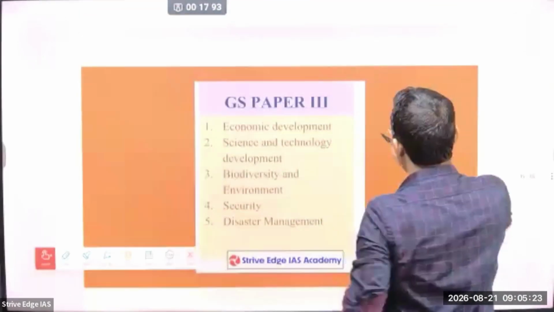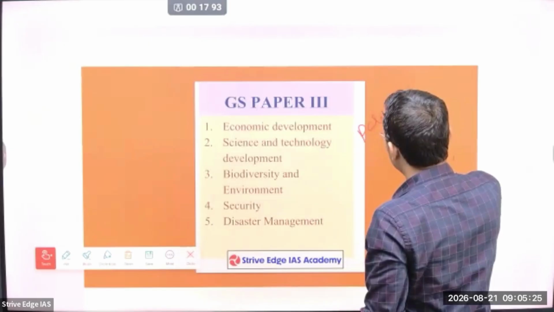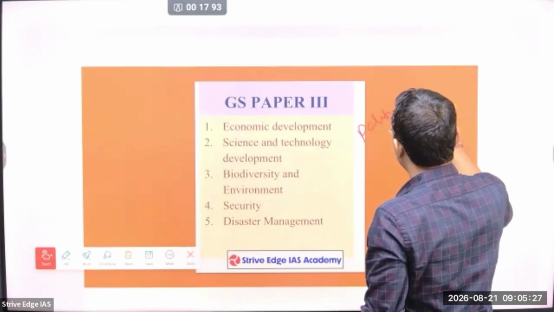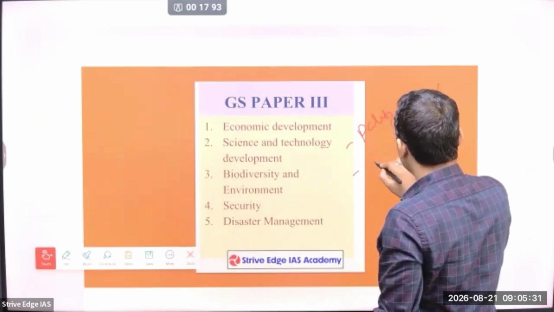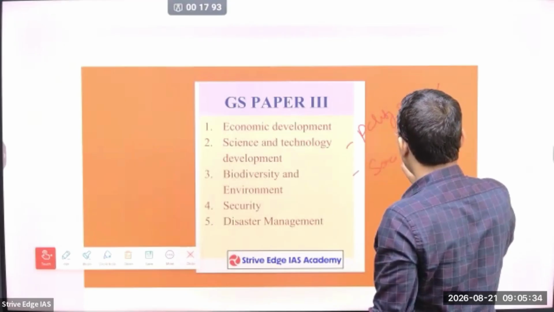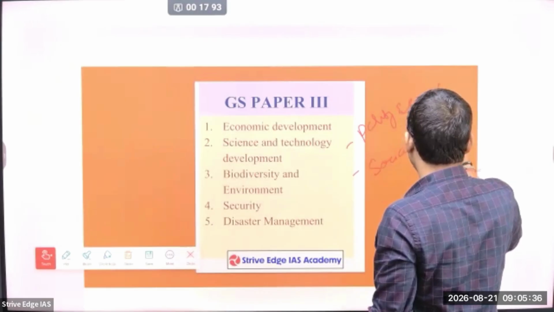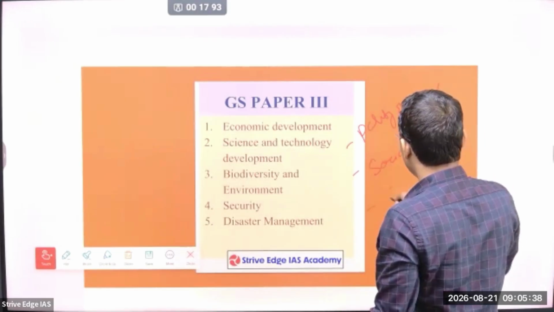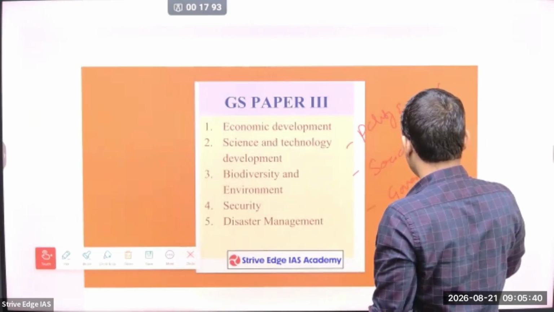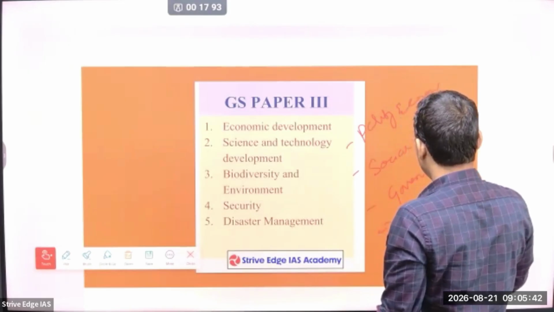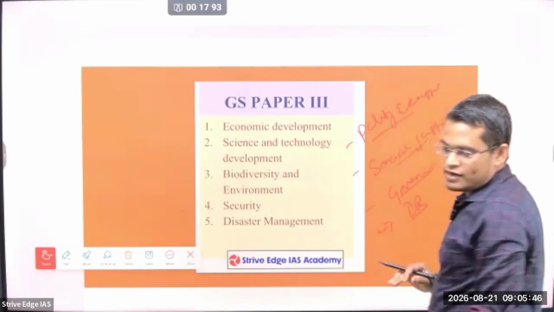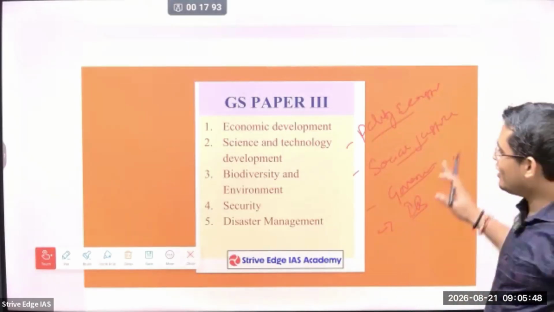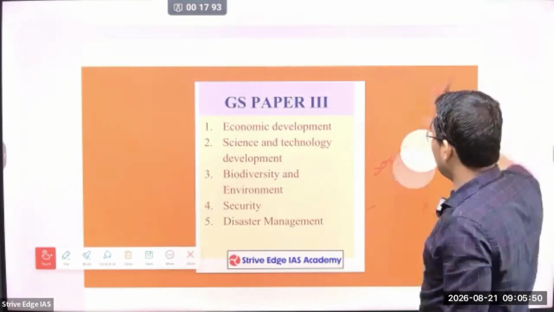So GS paper 2 will get the polity and constitution. Then next is social justice, then governance, then IR, international relations. These four things are part of your GS2. But students generally think that only Lakshmikant, the polity and constitution, are in the GS2. No, this is not the case.